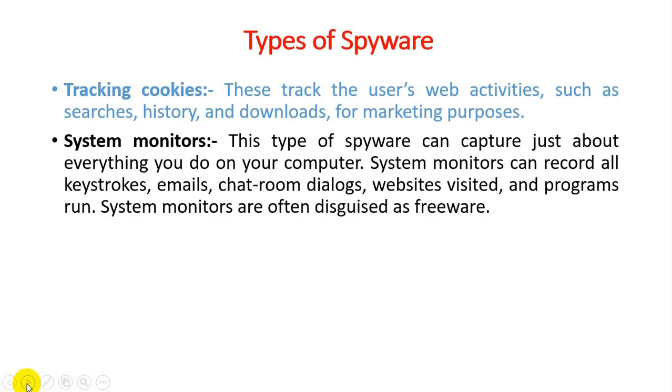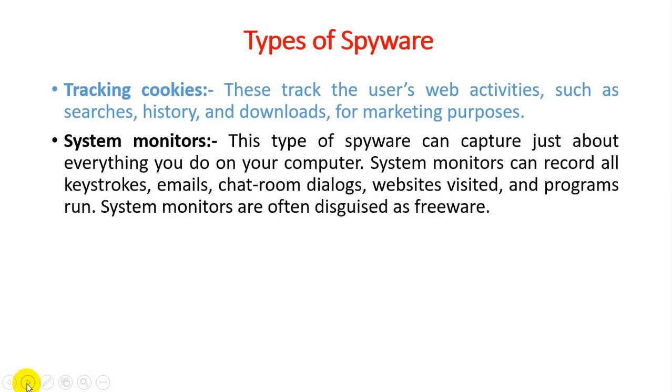System monitors. This type of spyware can capture just about everything you do on your computer. It is known for monitoring our day-to-day activity performed on our personal computer. System monitors can record all the keystrokes.